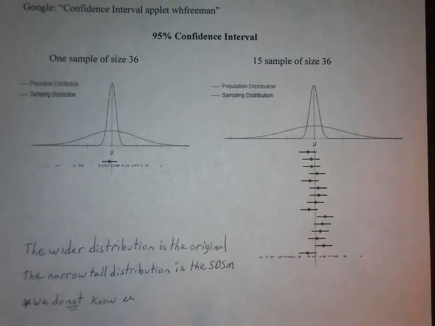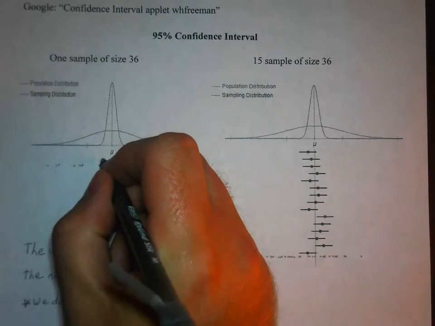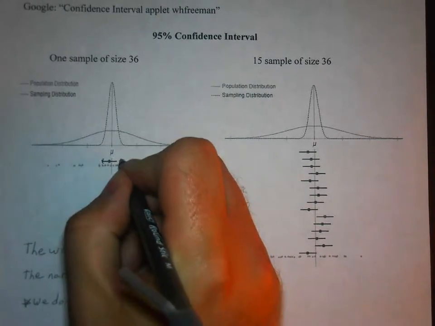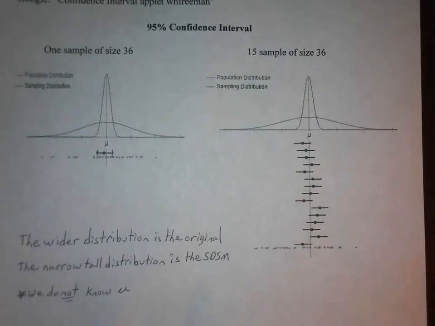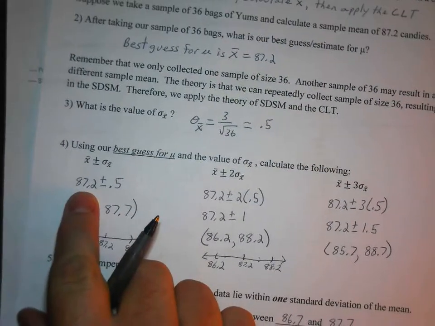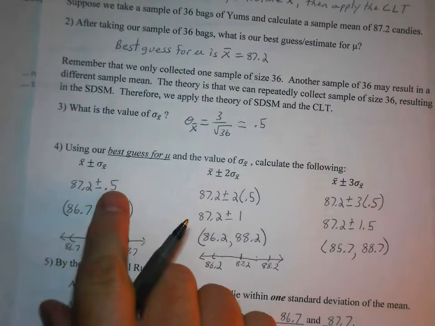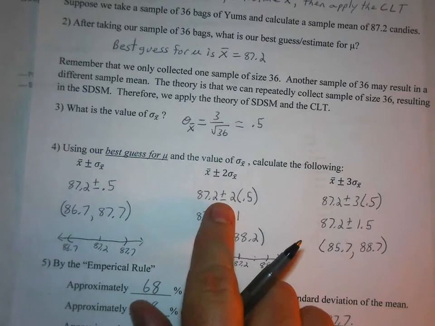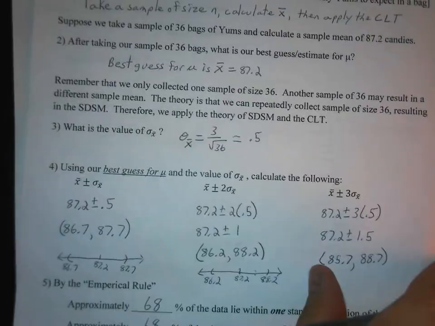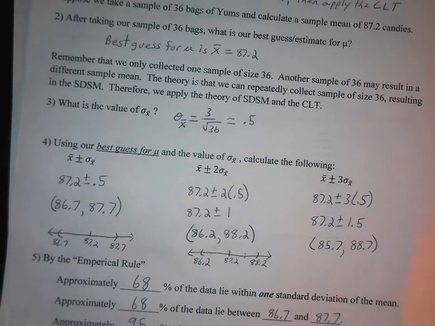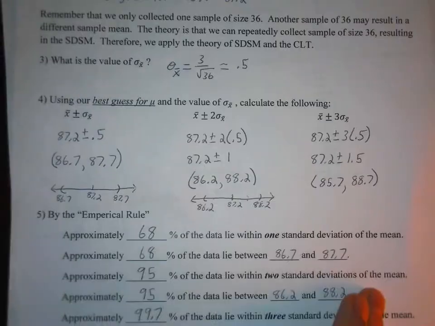So the end of this and the top of this are the endpoints of your confidence interval. In the first example, we had 87.2 as a sample mean, plus or minus 0.5, and then 87.2 plus or minus 2 times 0.5. Well, the 95% confidence interval, we said that was about 2 standard deviations from the mean.